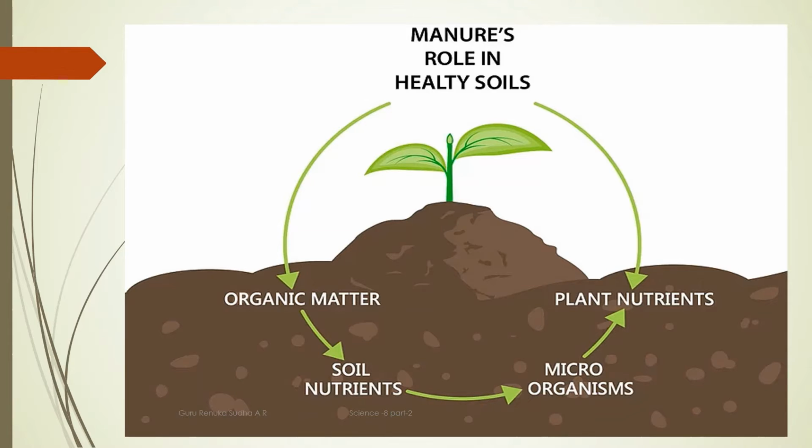The nutrients, minerals, and water are all absorbed by the root of the plant for its growth. So in this way, the manure, the fertilizer, whatever we add to the soil to enhance its fertility, is absorbed by the plant and leads to the growth of that plant. This picture helps us explain how manure is mixed with the soil, and that mixed manure contains a lot of nutrients. Those nutrients are absorbed by the plant for its growth.